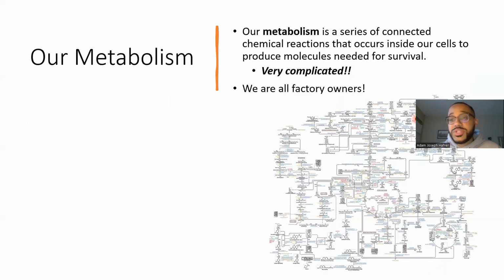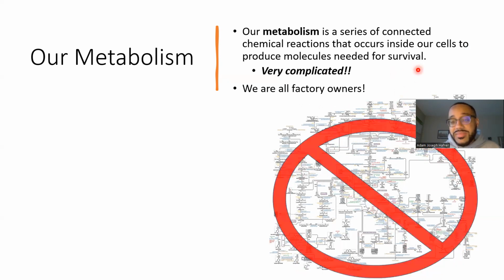We're going to switch gears for a second and talk about our metabolism. You might be wondering why we're talking about our metabolism, and the reason will become very clear very soon. To give you a brief introduction, our metabolism is a series of connected chemical reactions that occur inside of our cells to produce molecules we need for survival. And it is very complicated. This figure here is really just one or two pathways that are connected. However, we're not going to think about it like that.